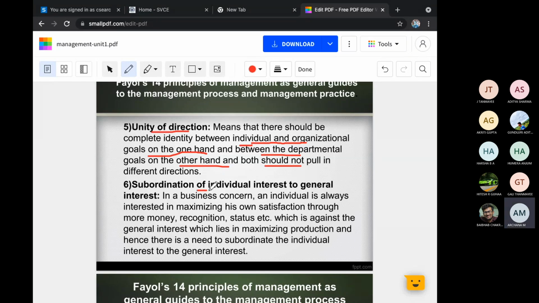Subordination of individual interest to general interest. In a business concern, an individual is always interested in maximizing his own satisfaction through more money, recognition, status, etc., which is against the general interest, which lies in maximizing production, and hence there is a need to subordinate the individual interest to the general interest. What happens? Subordination of individual interest to general interest.